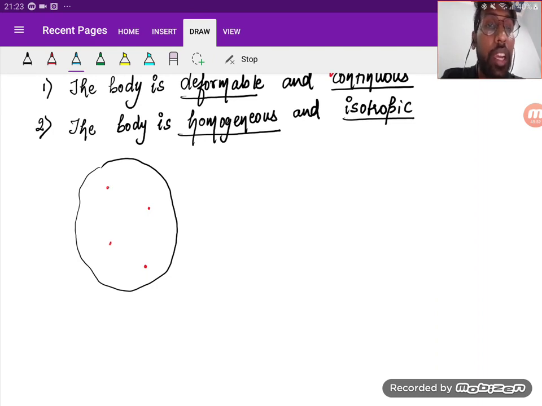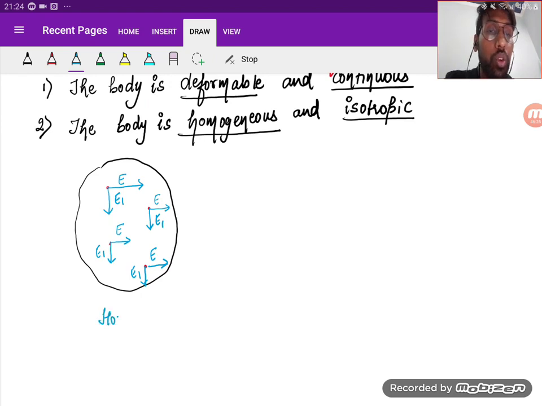That means if I take this horizontal direction, it has the property of E, then at all the points the property should be E. Is it clear? Then the matter is said to be homogeneous. Now suppose if I take a perpendicular direction, if I say the property is E1, then if the matter is homogeneous, at all the other points within the body the property will be E1, right? So this is homogeneous.